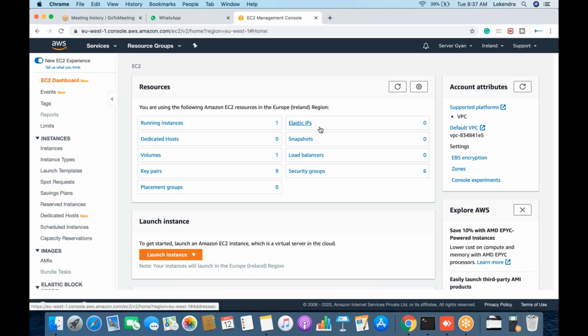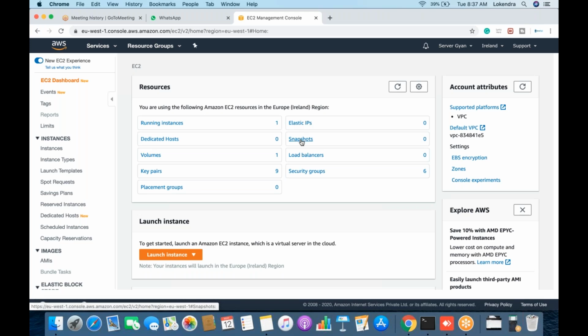There is a very small fee. If you associate one elastic IP address with a running EC2 machine, there is no charge, even for one complete calendar year. But if you stop the machine, it becomes chargeable, because right now you do not need that elastic IP address in your account.